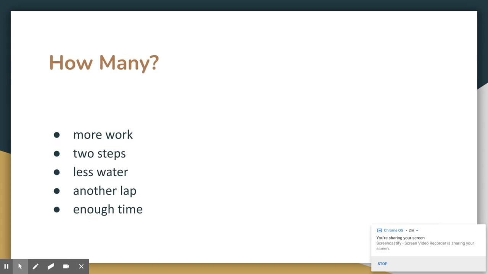Okay, how many? There is more work, so that's further work. 2 steps. How many steps? 2 steps. There's less water. Another lap and enough time. The last 2 bullet points there, another and enough, are both indefinite pronouns. So there's another example of how a pronoun can serve as an adjective.